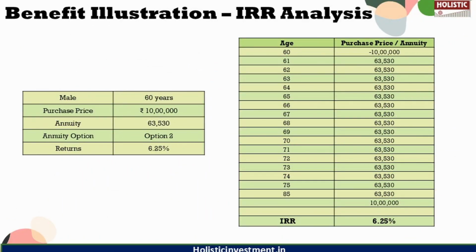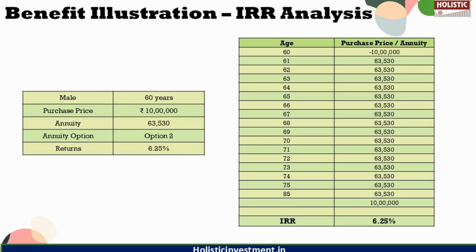Now, as we have a basic understanding of this policy, we are going to evaluate the potential returns from this policy and conduct an internal rate of return analysis (IRR) to help us make an informed decision. Because this plan does offer a variety of annuity options including regular income which increases annuity, guaranteed annuity for a specified period, or regular income with the return of purchase price. While you can select an option based on your cash flow needs, focusing solely on cash flow pattern isn't enough to choose the best plan. That's why, to make an informed decision, we are going to calculate the internal rate of return of this policy using the figures from the policy brochure.